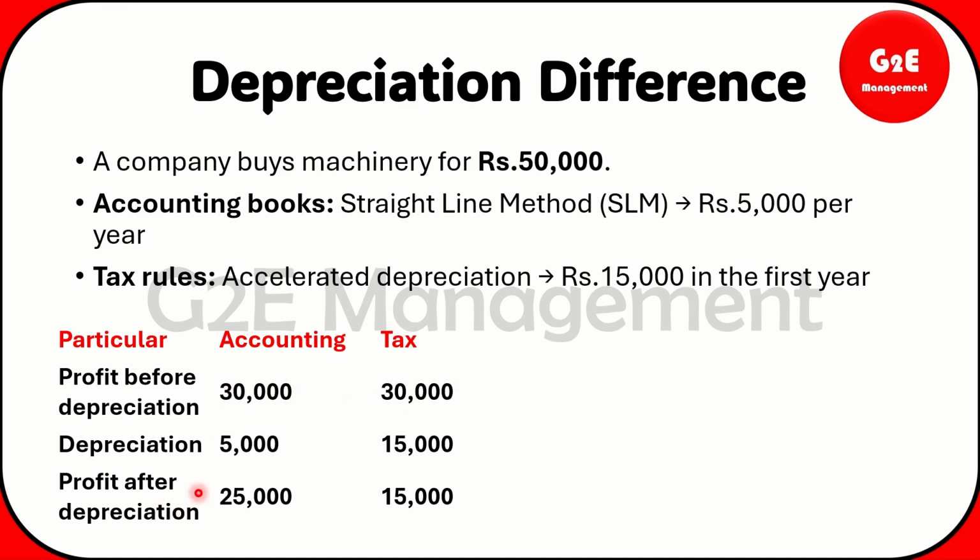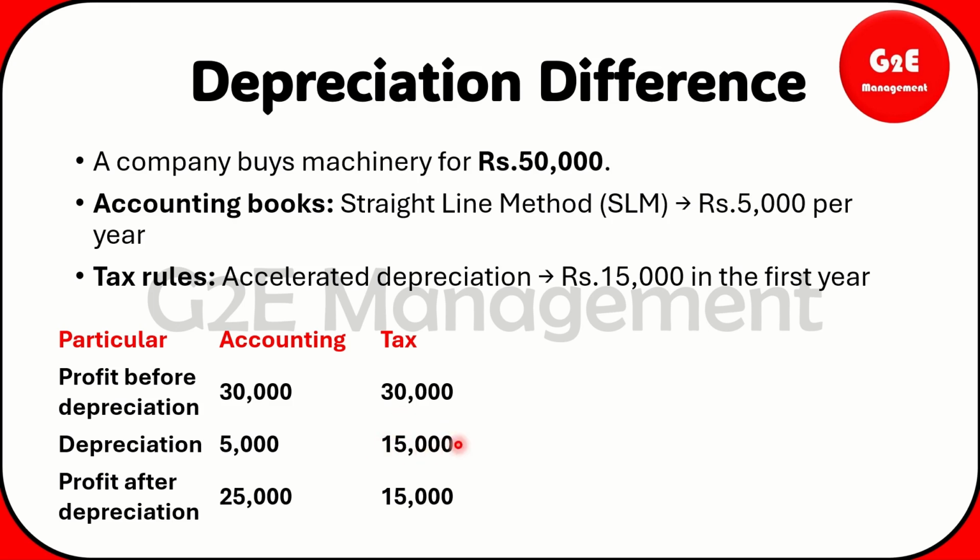For after depreciation, how we can calculate? In a sense, as per the accounting book, as per accounting standard, we are calculating straight line method. Okay, while you are calculating for the straight line method, it is coming for 5,000 for the first year. But from here 15,000 we have mentioned. Why? Because the 3 years we calculated for the life of machine. So 15,000 as a whole 3 years, how much of depreciation will come?